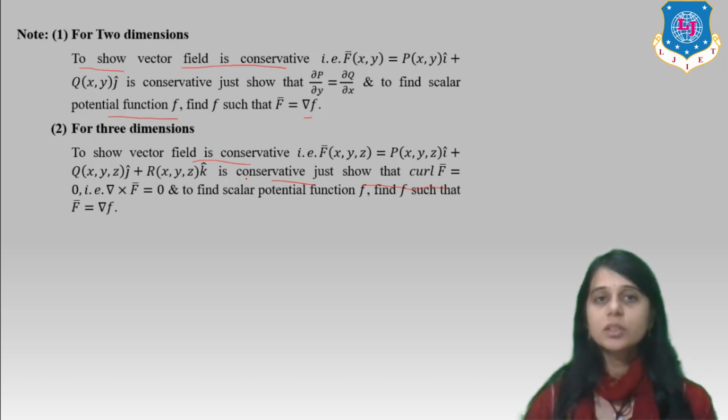To prove these are conservative, we have to show that curl F = 0. To find the scalar potential f, find f such that F = ∇f. That means we have two types of formula, for 2 dimensions and 3 dimensions. For 3 dimensions, we have to prove curl F = 0 to prove that it is a conservative field.